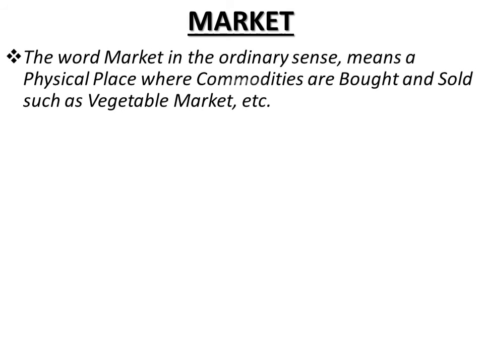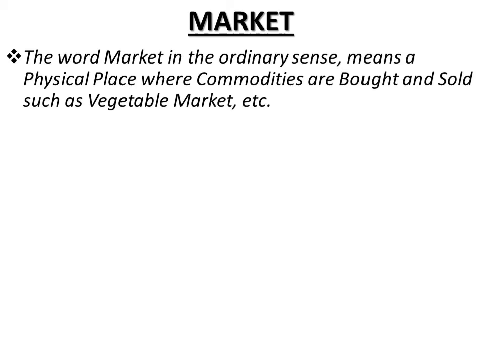Next topic is, children, market. Now, prices, as we have studied already, are determined by the forces of demand and supply. We have seen that, right? Now, the forces of demand and supply operate within a framework, and that framework is known as market. The word market in the ordinary sense, from the perspective of a person who does not know the subject, means a physical place where commodities are bought and sold, such as Connaught Place, Chandni Chowk, a vegetable market, Bombay Stock Exchange, Aminabad in our case, Hazratganj in our case.